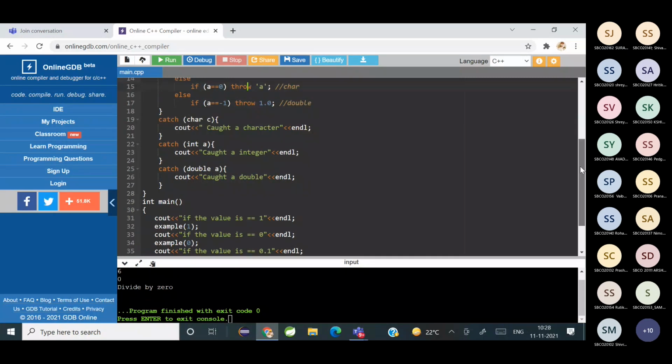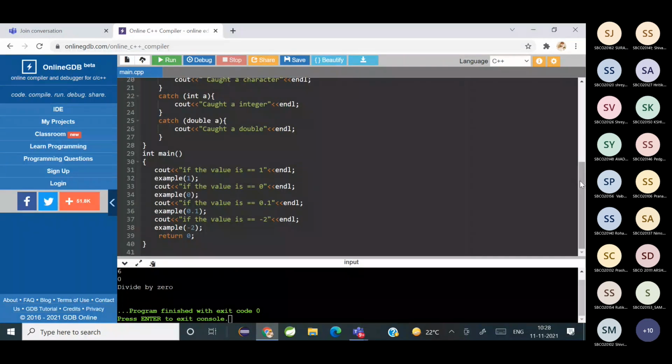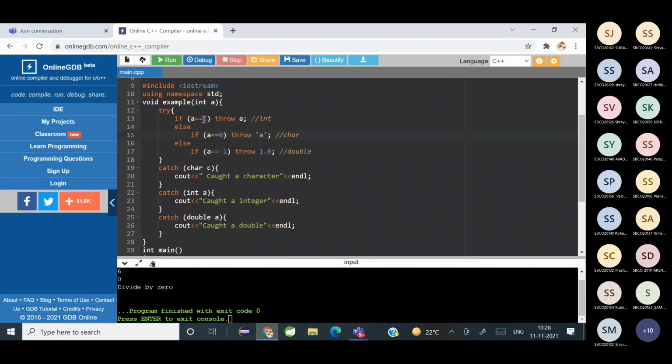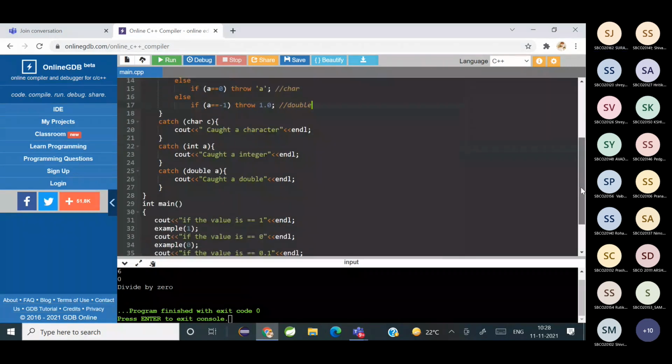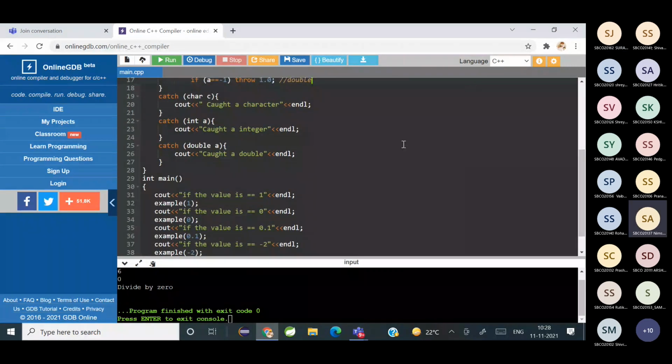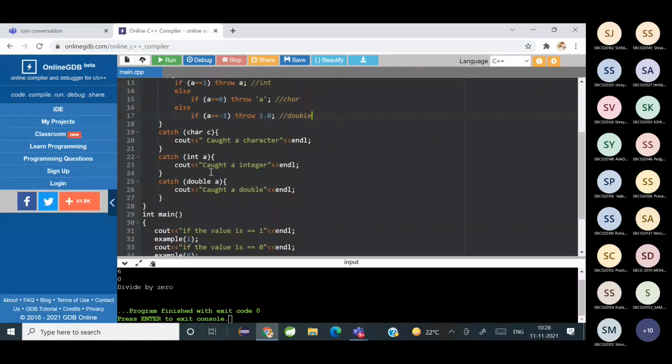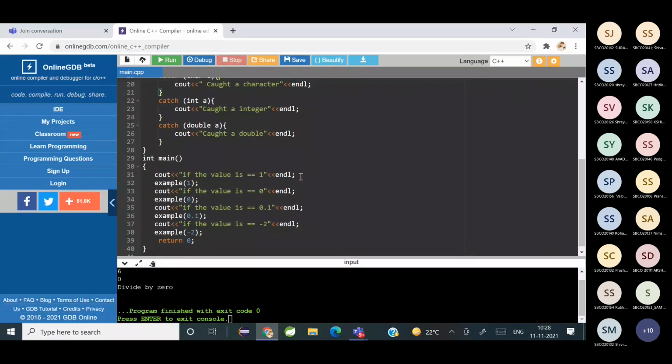Now suppose I send a 0. So it comes here and it checks a is not equal to 1. So a is equal to 0, so I'm throwing what kind of exception? What is the exception name? It's a character. So which catch block will handle it? The first one will be handled. Now suppose I am giving a negative, if a is equal to -1.